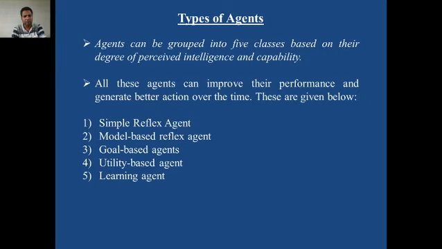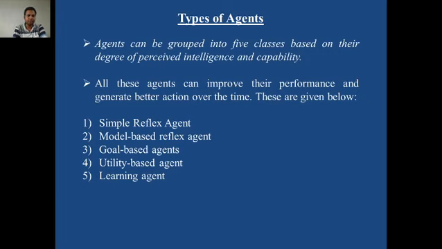Then we also discussed goal based agent. It is an extension of model based reflex agent. In that, additional information provided to the agent is the goal information. That means the agent in advance knows the goal state, where to reach from the current state. So goal information is known by the agent.